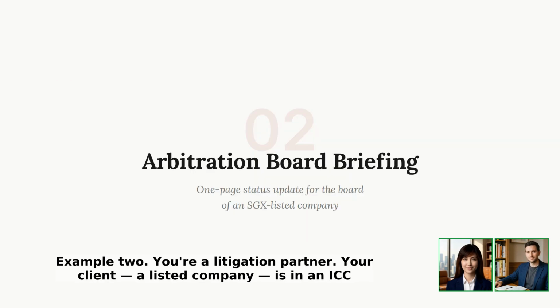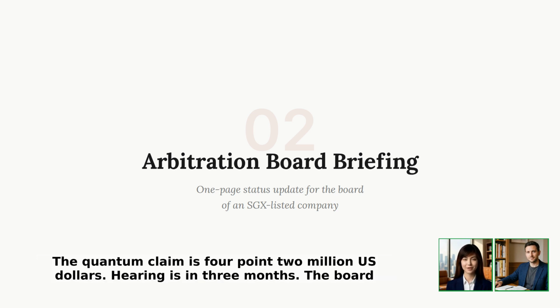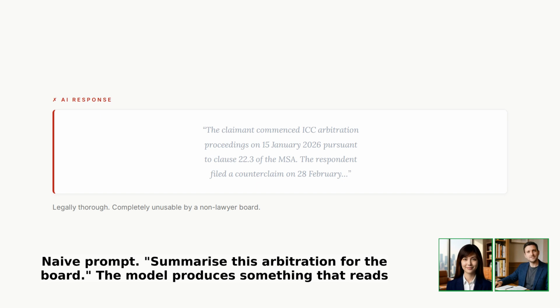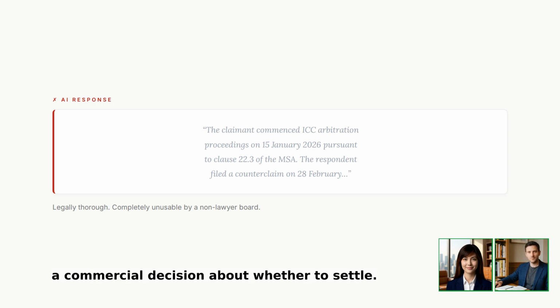Example 2. You're a litigation partner. Your client, a listed company, is in an ICC arbitration seated in Singapore. Contract dispute over delayed delivery of manufacturing equipment. The quantum claim is 4.2 million US dollars. Hearing is in 3 months. The board needs a status update. Naive prompt. Summarize this arbitration for the board. The model produces something that reads like a case note, legally thorough, completely unusable by a board of directors who need to make a commercial decision about whether to settle.